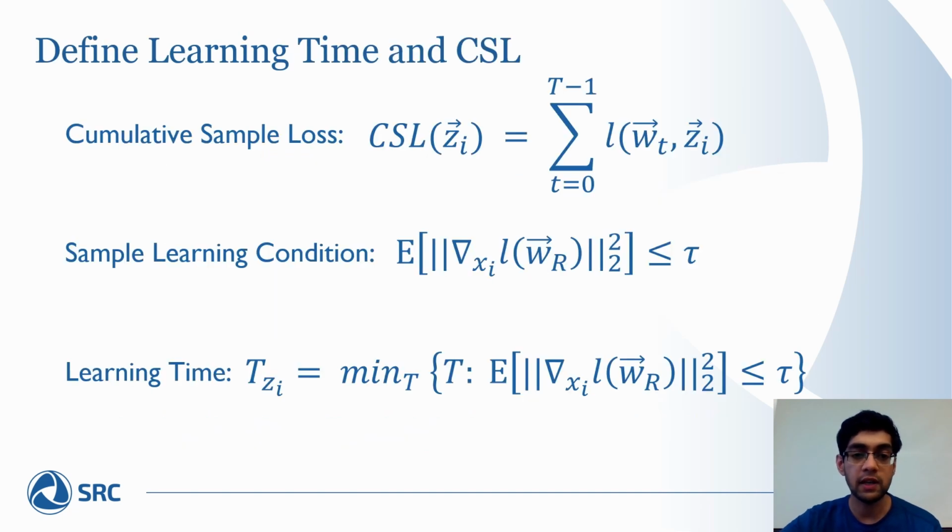We formally define three terms: cumulative sample loss, sample learning condition, and learning time. Sample learning condition refers to the fact that the input gradient, or the gradient of the loss with respect to input, must fall below a certain threshold, the expected gradient with respect to input, which is nothing but the sample learning condition. Learning time is the earliest iterate at which the sample learning condition is met.